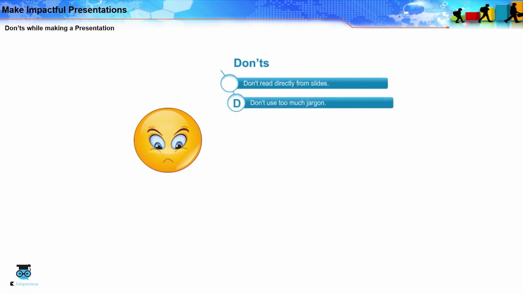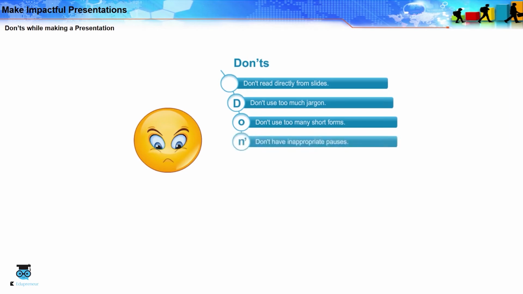Don't use a lot of jargon. You will come across as someone who wants to show off. Not everyone may understand the complicated words you use. Keep it simple. Don't use too many short forms. The audience may not understand the short forms that you use and may be too shy to ask what it means. The presentation may go over their heads due to overuse of short forms.